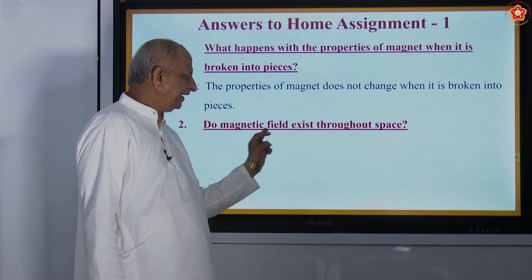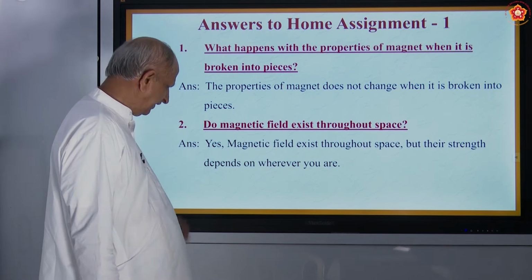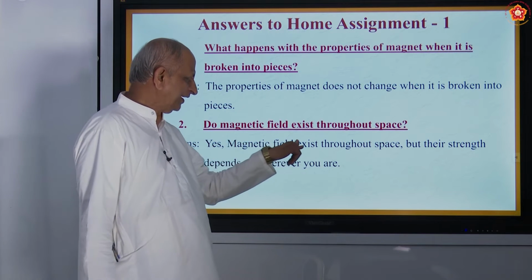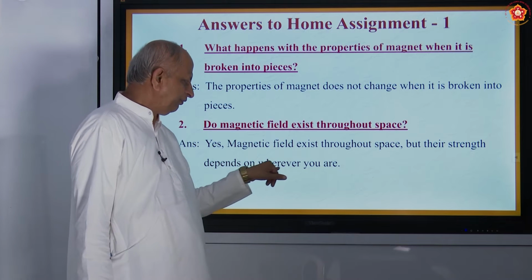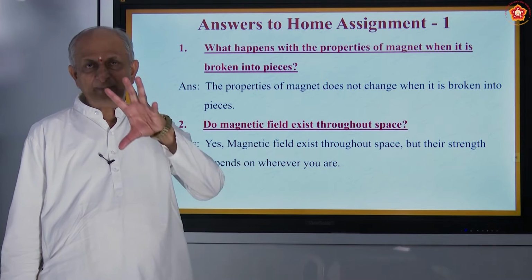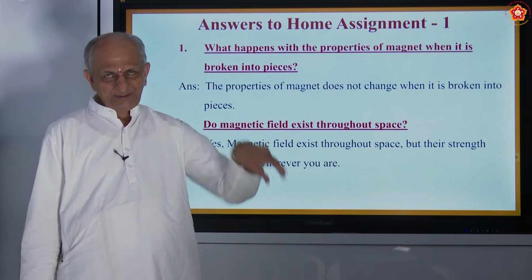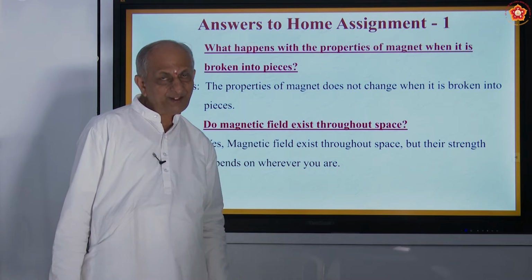Does a magnetic field exist throughout space? The answer is yes. A magnetic field exists throughout space, but its strength depends on where you are. At the poles it will be more, at the equator in the case of Earth, or in other places it may vary.